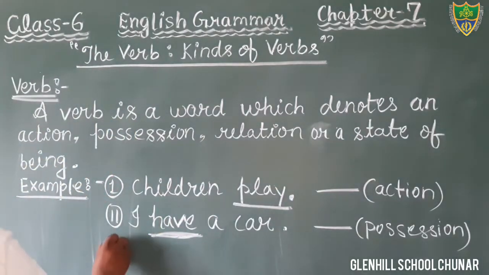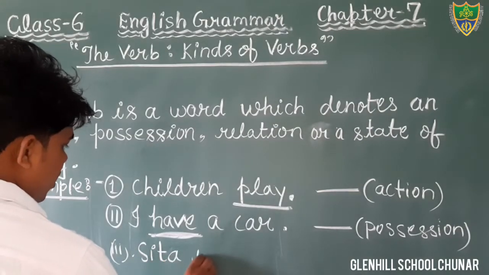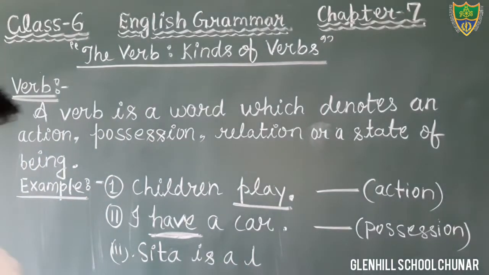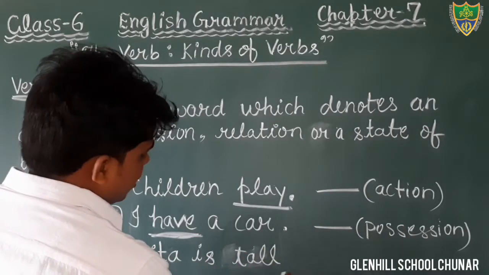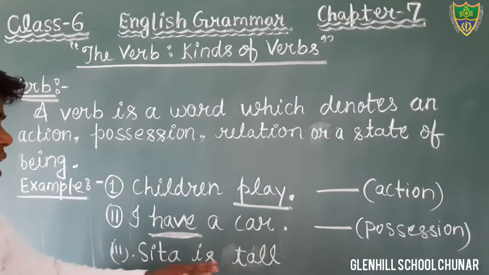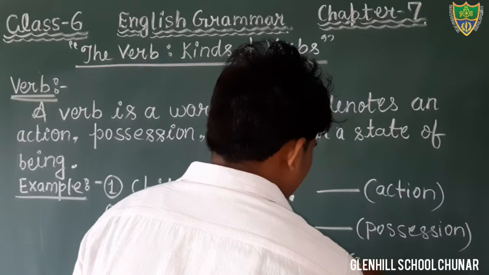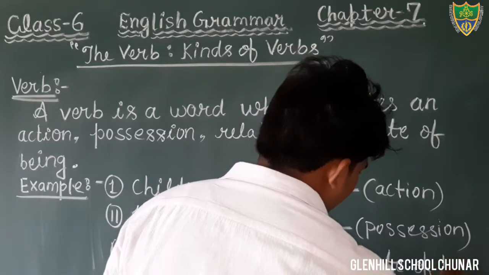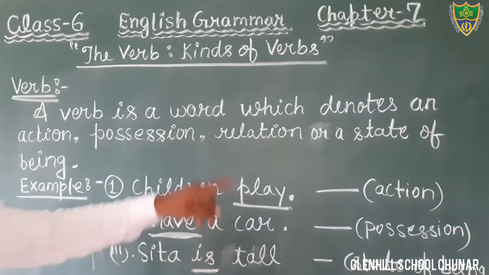One more example you see. Sita is a tall girl. Sita is tall, you can write. What does it say? Here the word is denotes the state of being. Okay, Sita is tall. So that is state of being. सीता कैसी है? टॉल है. So here the word is denotes the state of being.